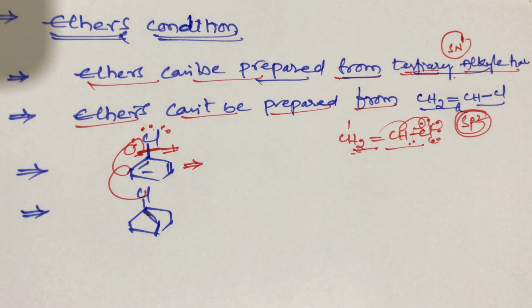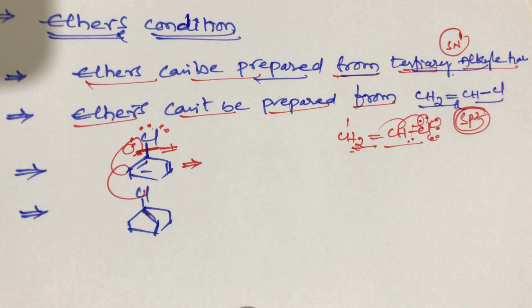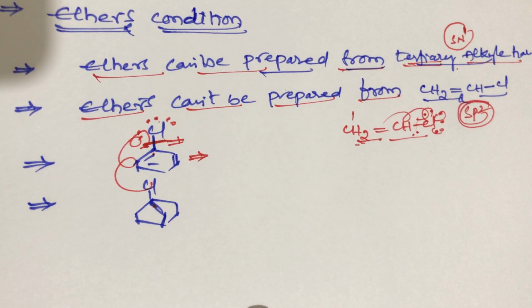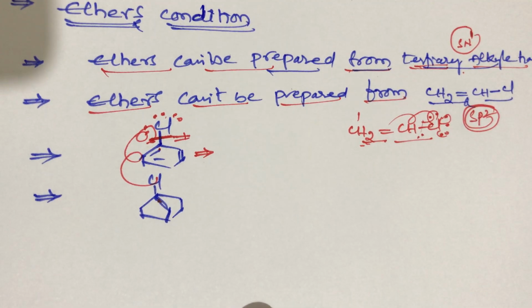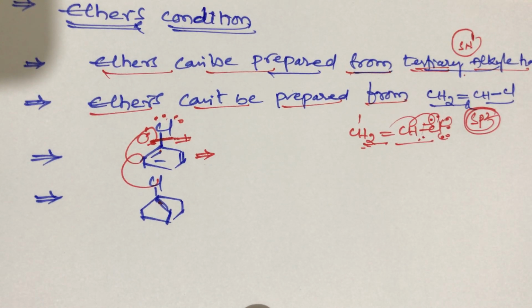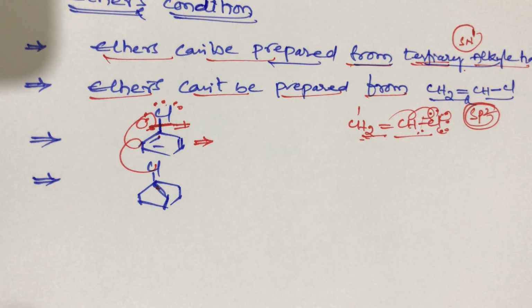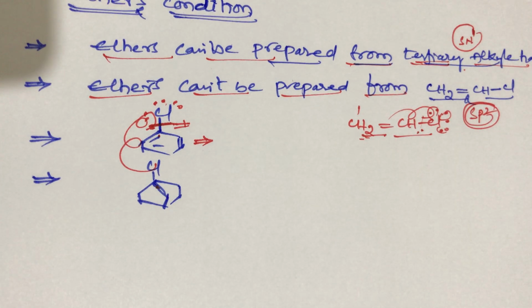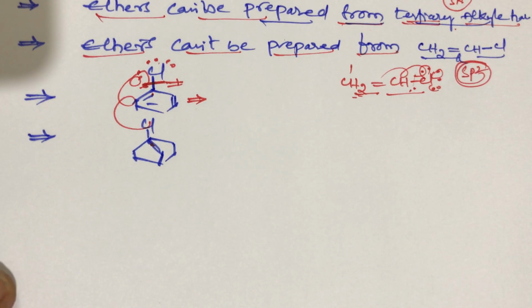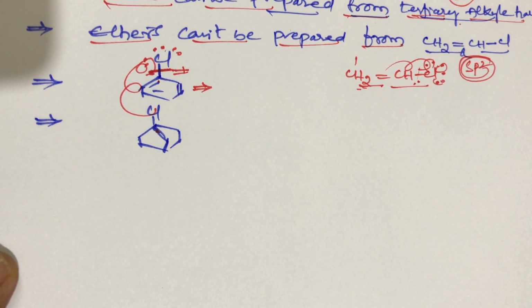Ethers condition student. So ethers cannot be prepared from tertiary alkyl halide. And second one student, ethers cannot be prepared from vinyl halide, like vinyl chloride, vinyl bromide, like that. Ethers cannot be prepared from chlorobenzene and bridged compounds. This is the simple trick student. Now take an example for Williamson synthesis student.